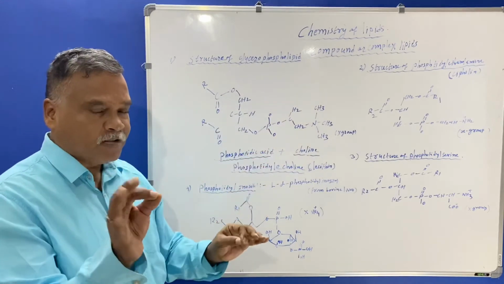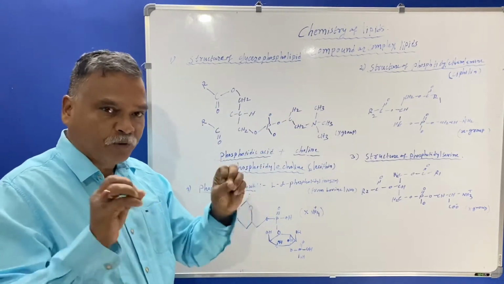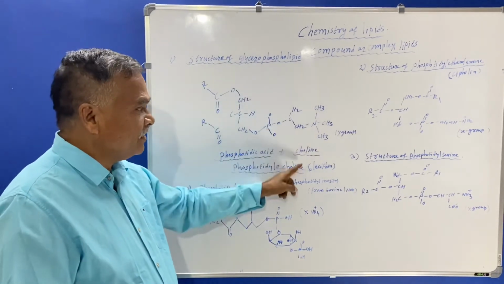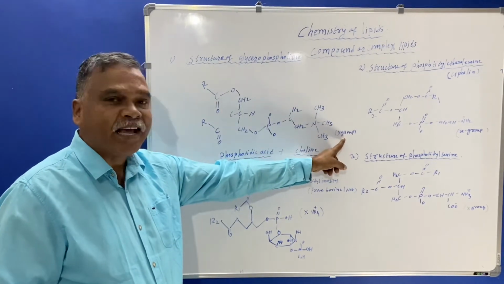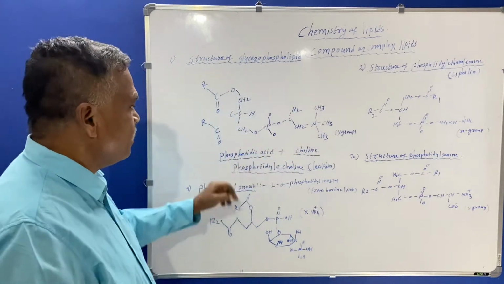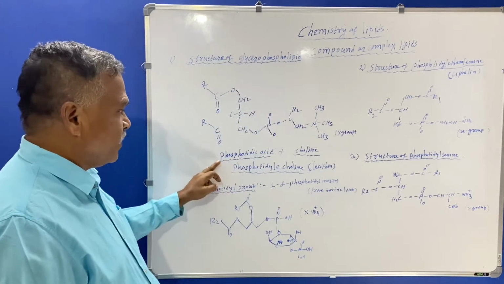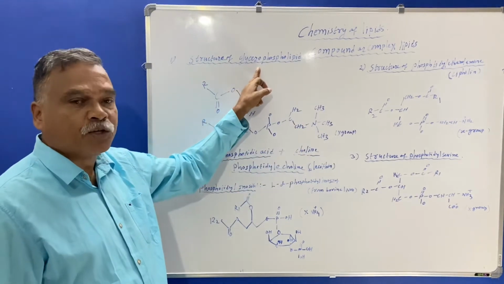Because the additional, prosthetic or non-lipid group, the phosphate, is here, and in choline the amine group is there, which is called the X group. So phosphatidic acid plus choline gives the structure of glycerophospholipid.